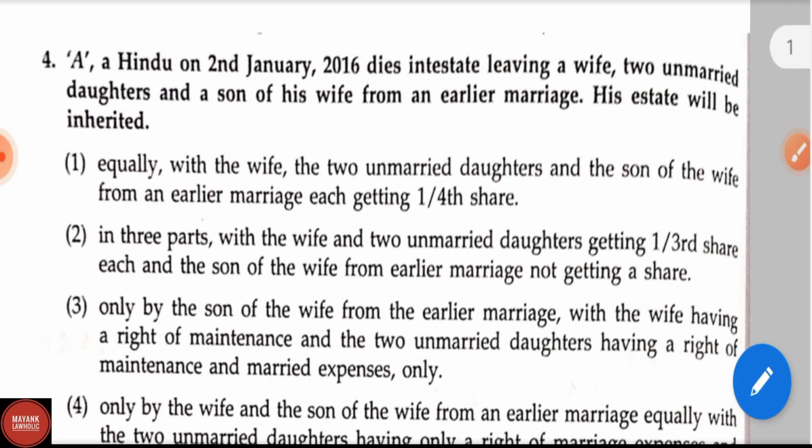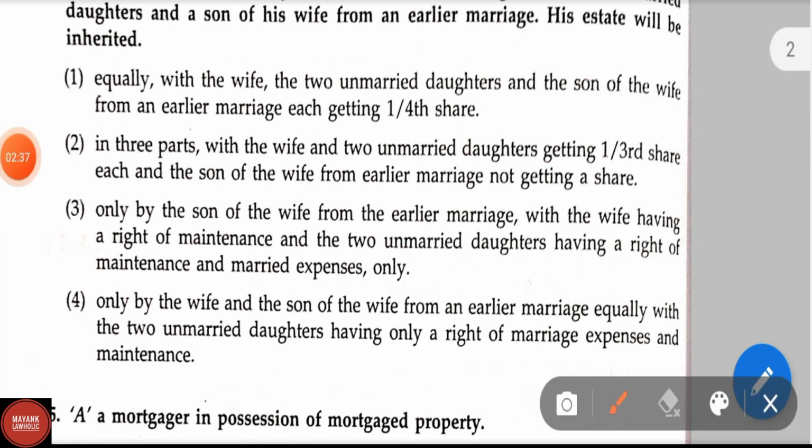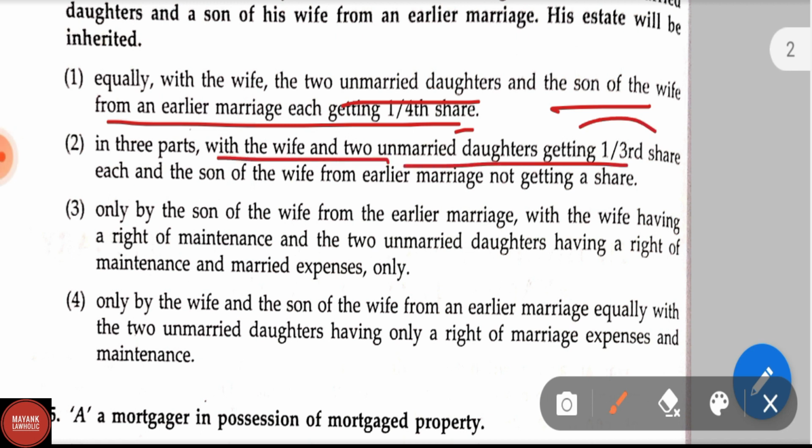Now let us see question number 4. A Hindu on 2nd January 2016 dies intestate, leaving a wife, 2 unmarried daughters and a son of his wife from an earlier marriage. His estate will be inherited equally by the wife, the 2 unmarried daughters and the son of the wife from an earlier marriage, each getting 1/4 share. Option 2, in 3 parts, with the wife and 2 unmarried daughters getting 1/3 share each and the son of the wife from the earlier marriage not getting a share.